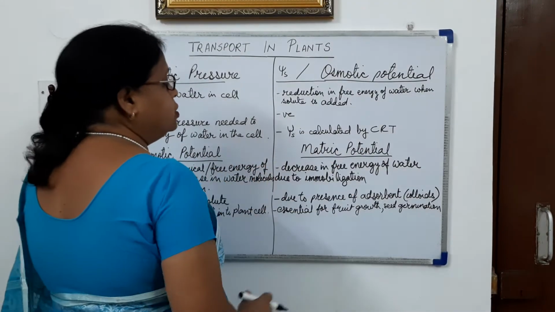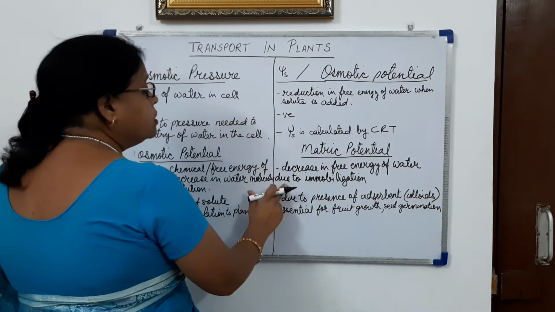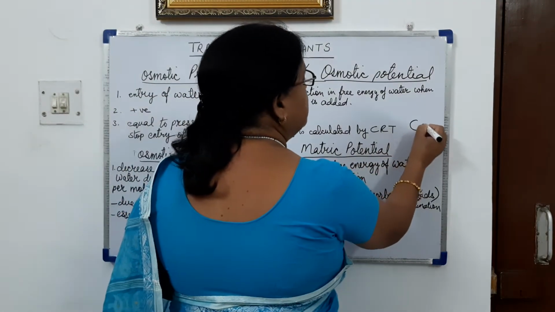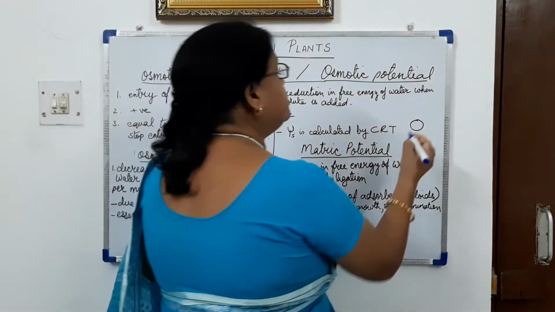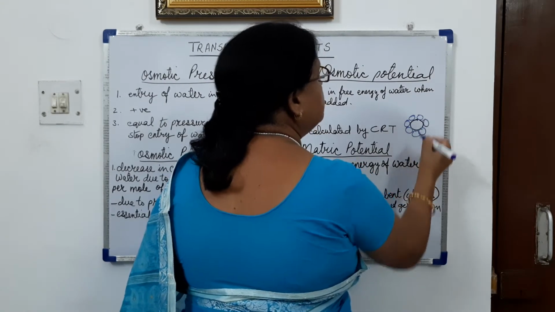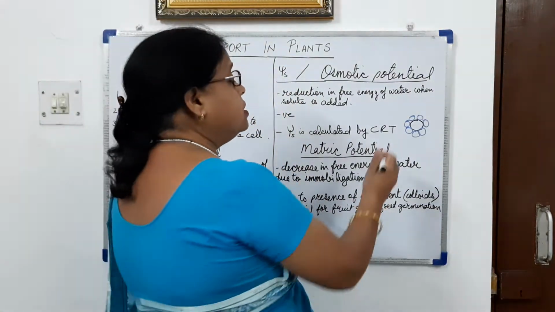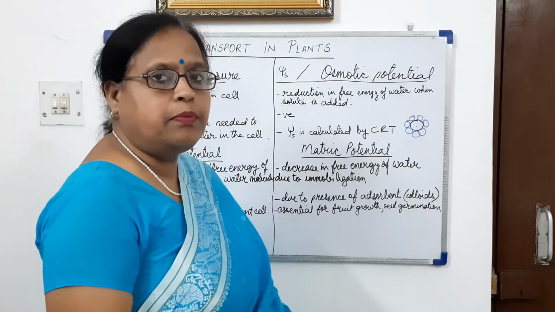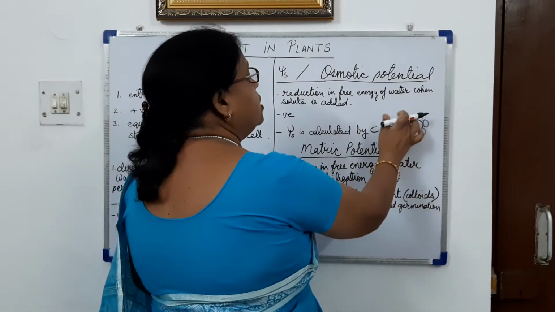So what is matric potential? It is the decrease in free energy of water due to immobilization. Immobilization, I had told, when suppose this is the colloid molecule and it absorbs water molecules. So these water molecules are not able to move freely and so they become immobilized. So this is the molecule of colloid, like carbohydrate, fat, lipid, protein can be, or cellulose molecule, and these are the water molecules.